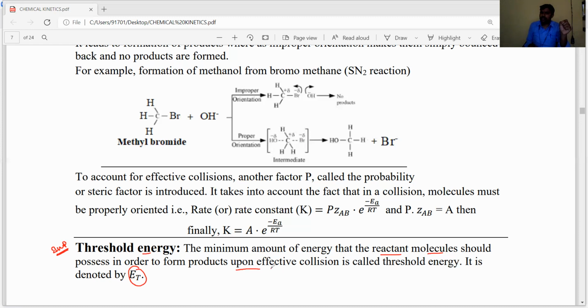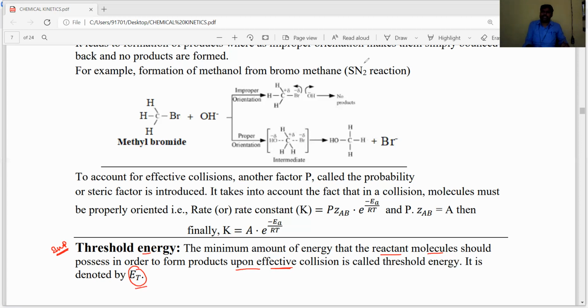To undergo effective collisions, the minimum amount of energy required for the reactant molecules to reach the transition state, the threshold energy state, or the activated complex state is known as the threshold energy, represented by ET.